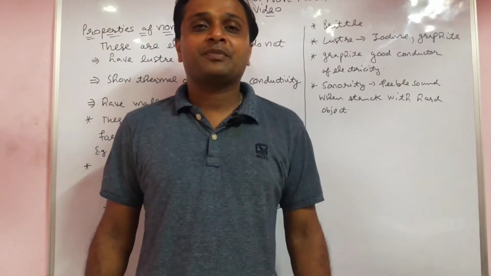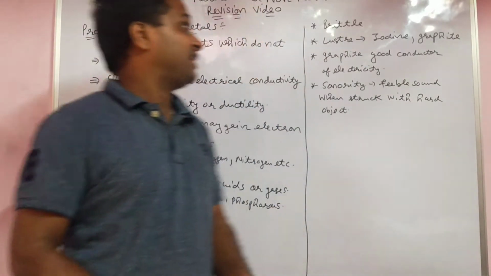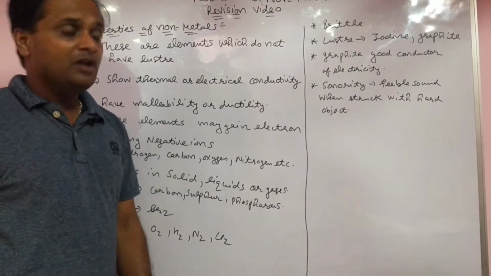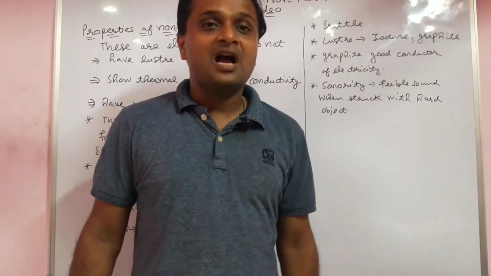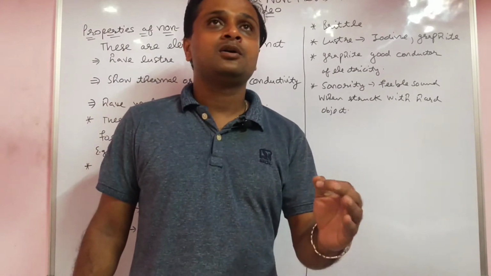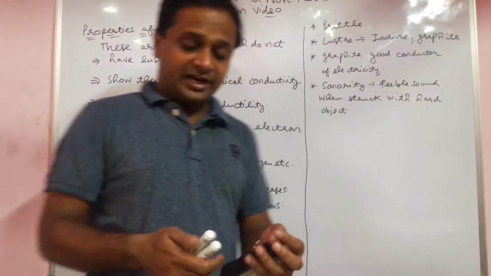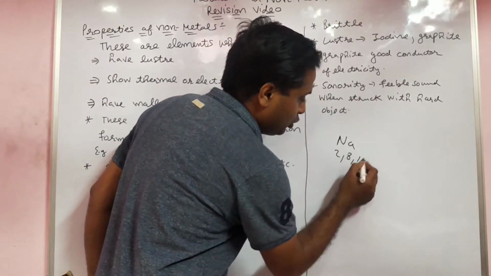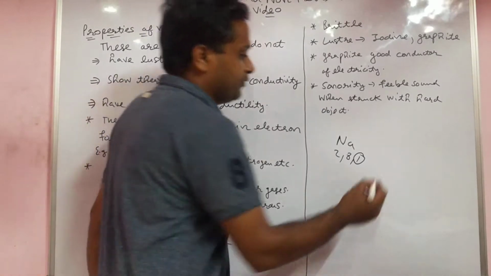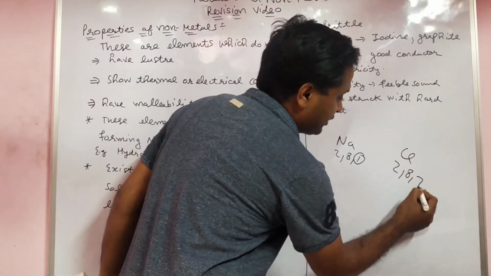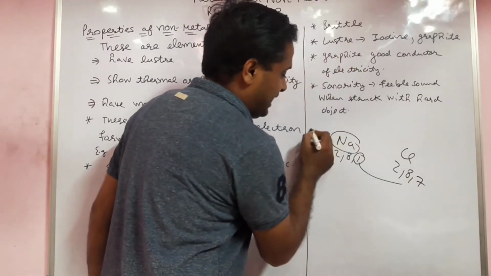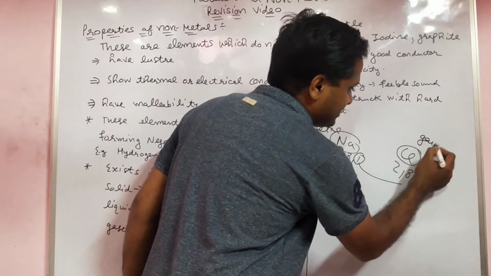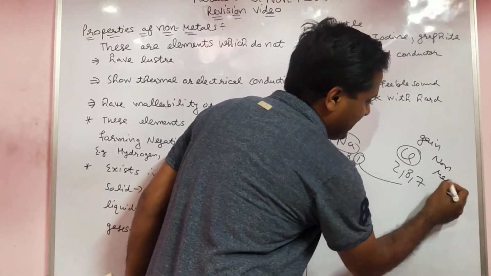Today in this lecture, we do the revision of the second part, metals and non-metals, that is, the properties of non-metals. First of all, see what a non-metal is. I already told you what a metal is: an element that loses electrons. For example, sodium wants to lose one electron to become stable. Chlorine wants to take one electron. So a metal is one which loses electrons, and one which gains electrons is called a non-metal.